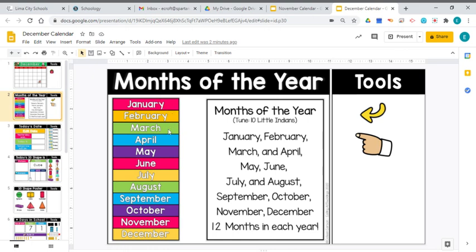January, February, March, and April, May, June, July, and August, September, October, November, December, 12 months in each year.